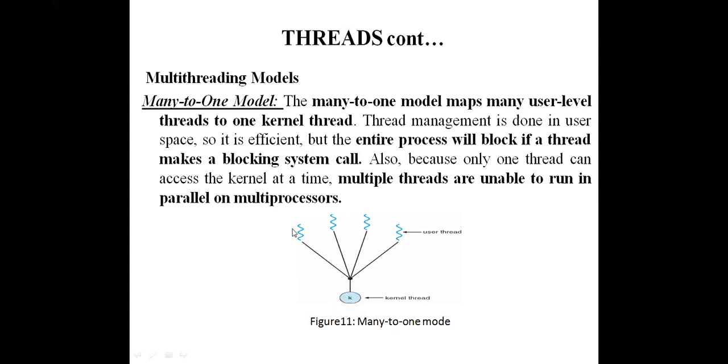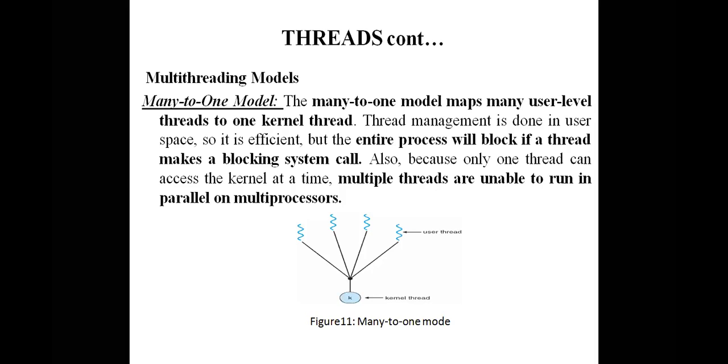So whenever there is a block system call from one single thread, as there is only one kernel thread to handle the system call, all the remaining threads are also blocked. That means if one thread sends a block system call, automatically all the remaining 3 threads are blocked. That is a problem with the many to one model.